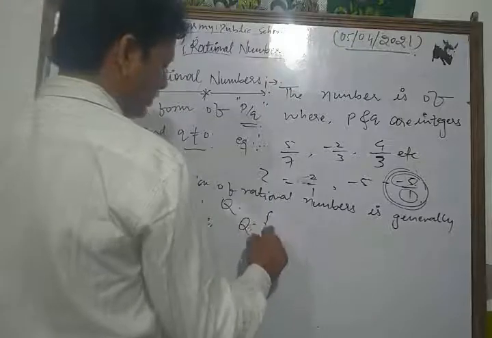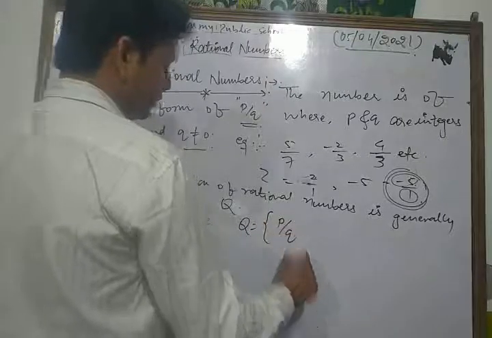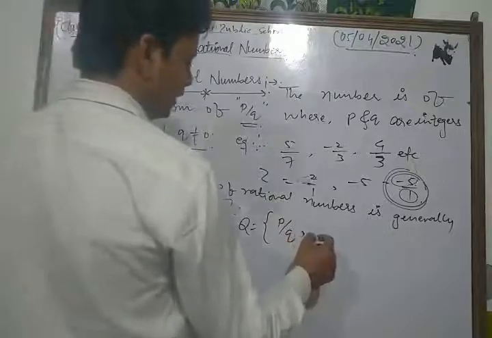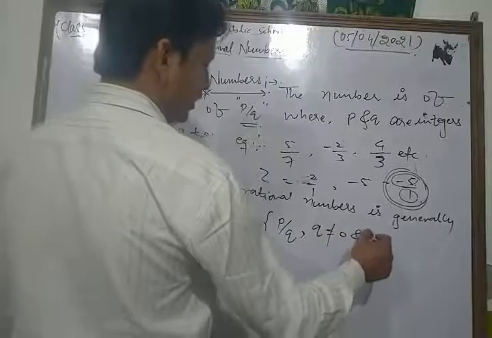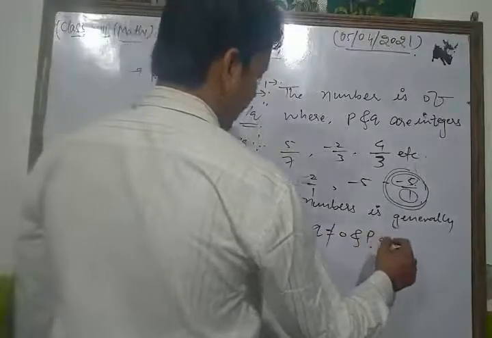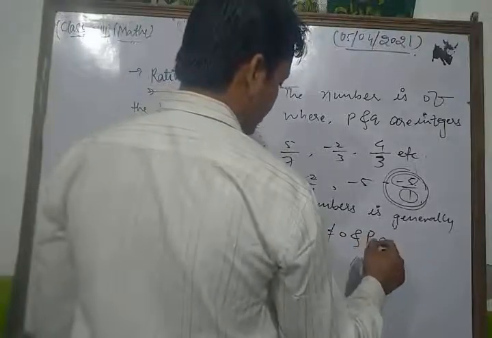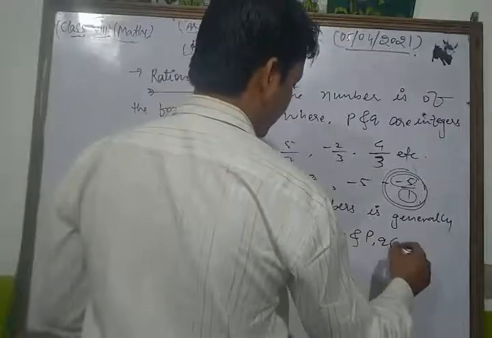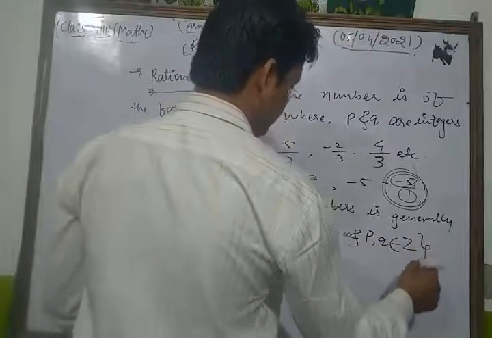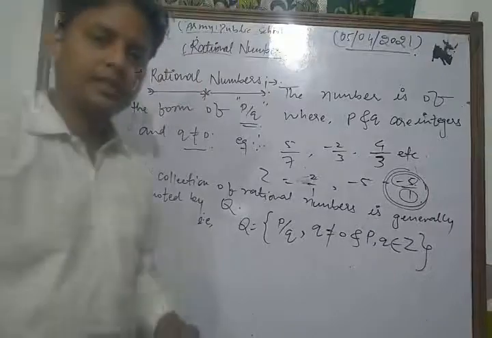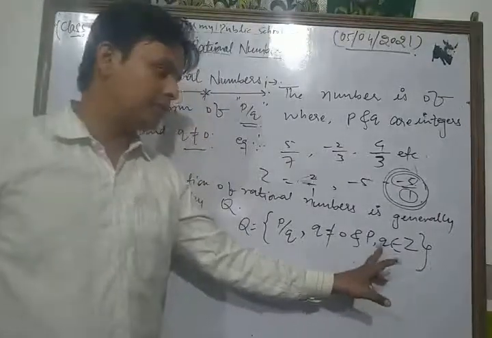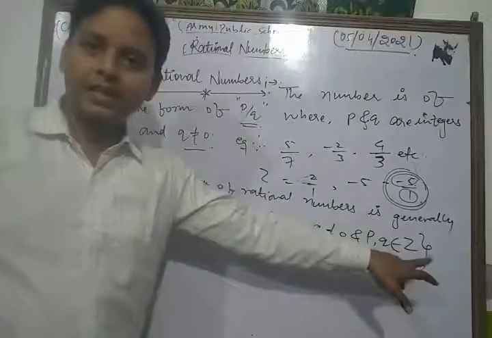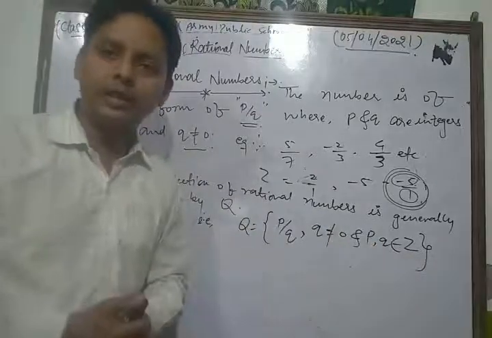Q is equal to the set of all numbers of the form p upon q, where q is not equal to 0 and p and q belong to integers, meaning Z. Because you know, dear friends, that symbol is known as belongs to, so p and q belong to Z, where Z represents the set of all integers.